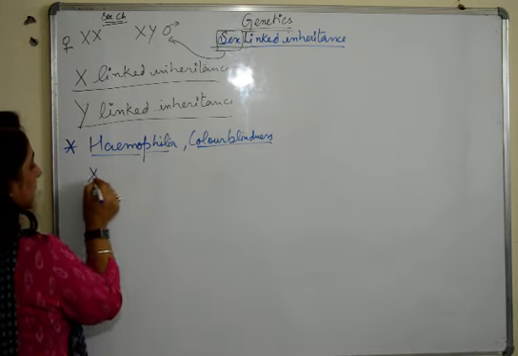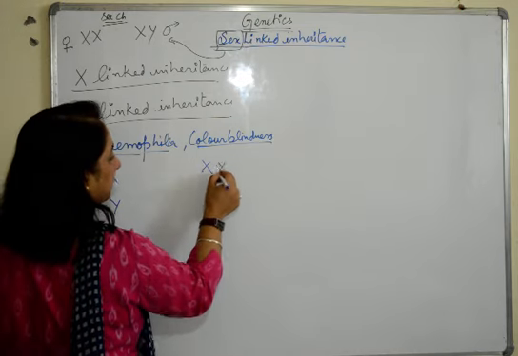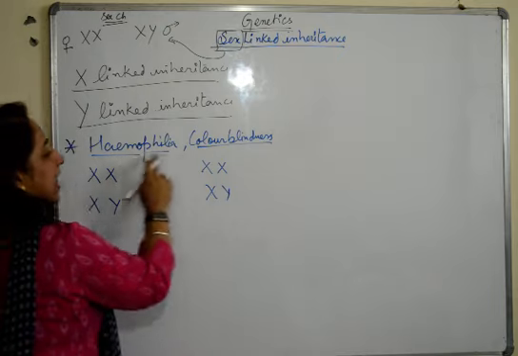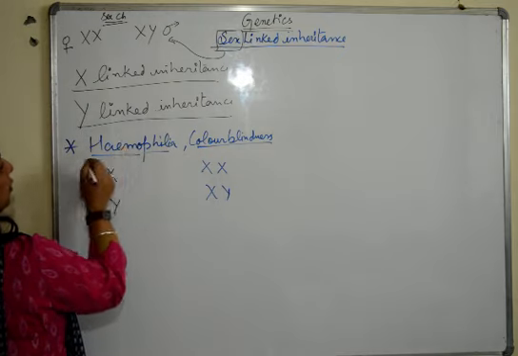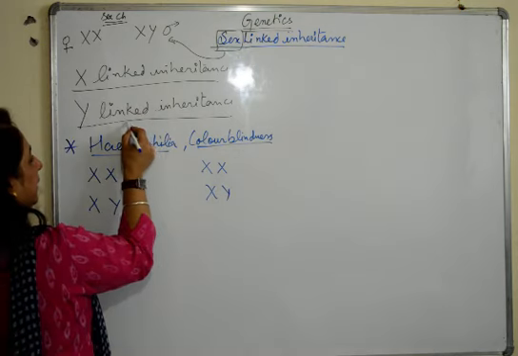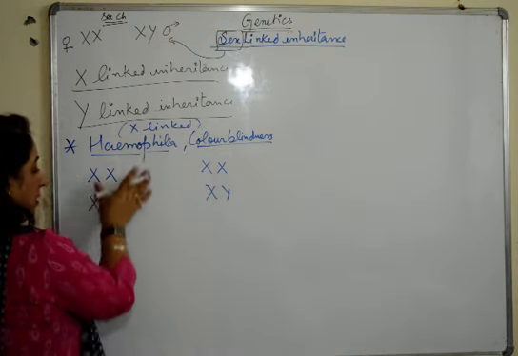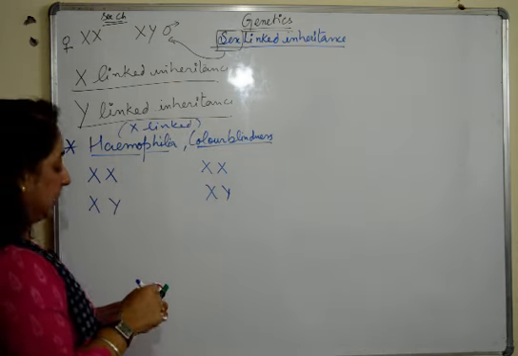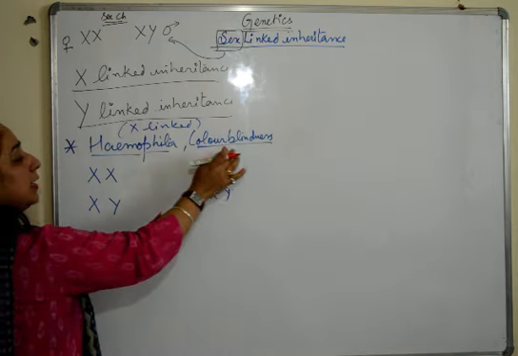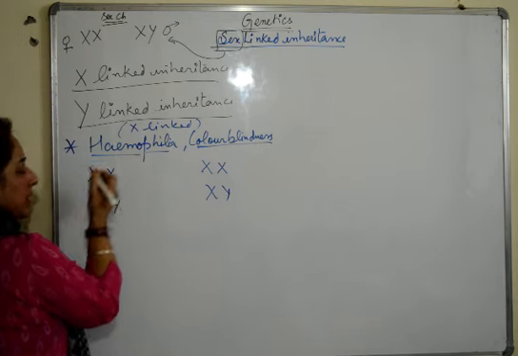I told you X or Y, we are only discussing this. It is an X-linked disorder. This I told you already. Both of them, they are X-linked. That means the factor which is causing hemophilia or color blindness is only present on the X chromosome, whether it is a male or a female.